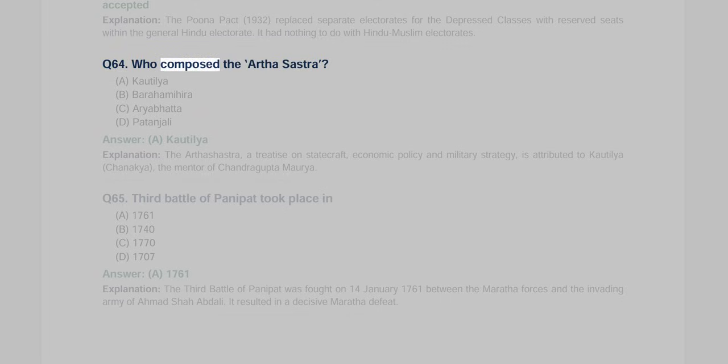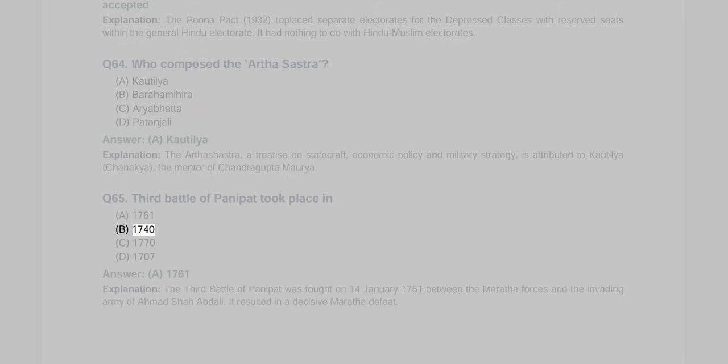Q64. Who composed the Arthashastra? A. Kautilya, B. Varahamihira, C. Aryabhatta, D. Patanjali. Answer: A. Kautilya. Explanation: The Arthashastra, a treatise on statecraft, economic policy and military strategy, is attributed to Kautilya, Chanakya, the mentor of Chandragupta Maurya.